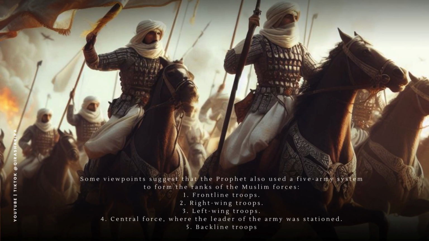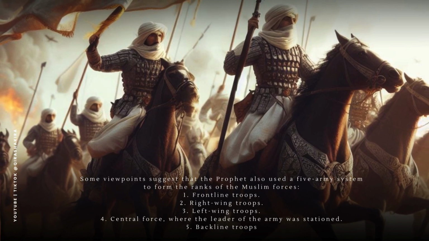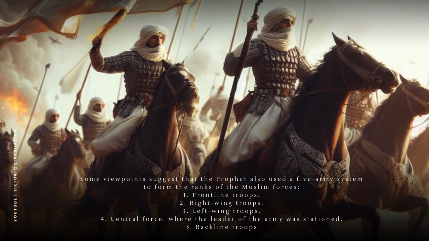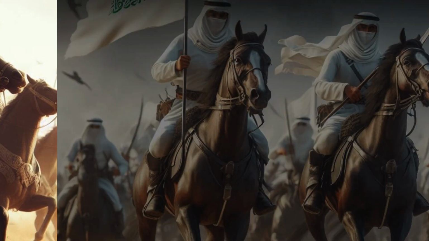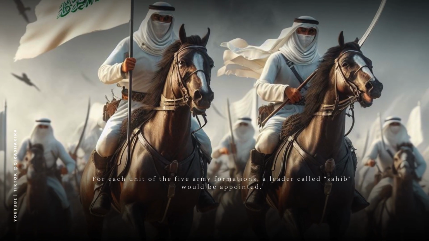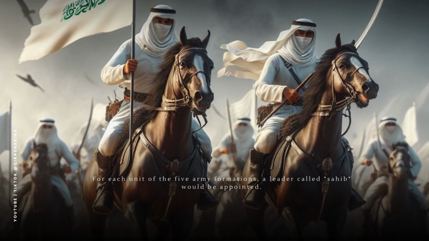Some viewpoints suggest that the Prophet also used a five-army system to form the ranks of the Muslim forces. 1. Front-line troops. 2. Right-wing troops. 3. Left-wing troops. 4. Central force, where the leader of the army was stationed. 5. Backline troops. For each unit of the 5 army formations, a leader called Sahib would be appointed.